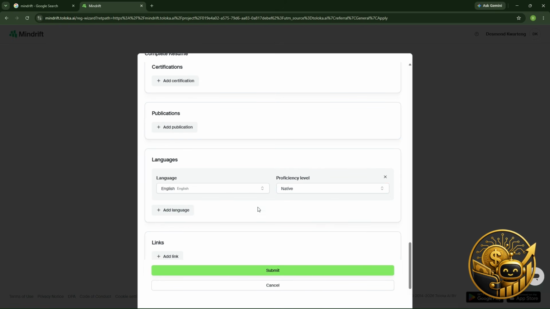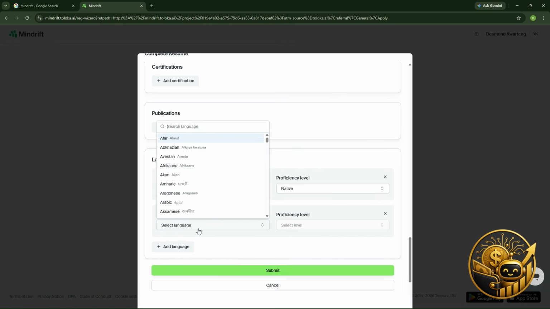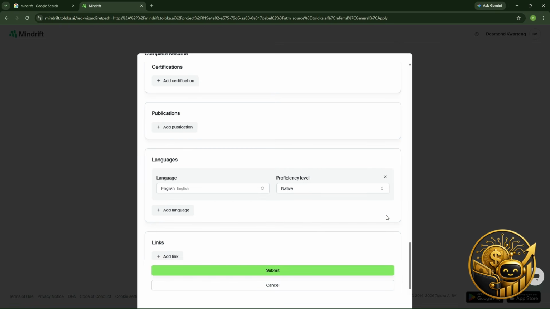Sometimes if you have dual language, you can add them, but some of the languages demand a test or assessment to make sure that you really understand the language. So don't put the language there thinking that if you put it there, they'll just give you a job. No, they have to assess you first. You have to understand how to communicate in that language before they give you any job under it.